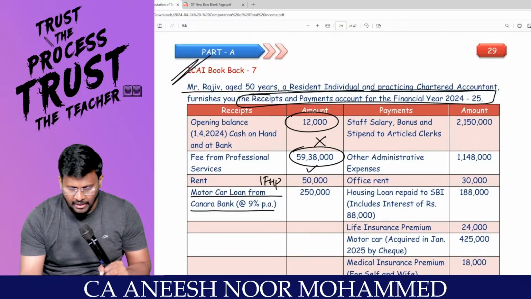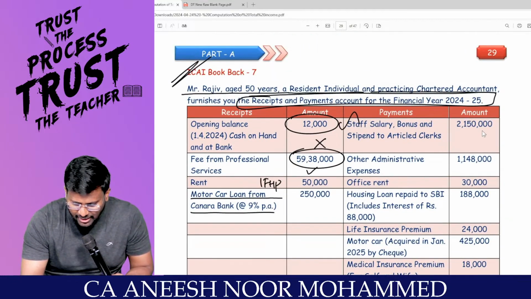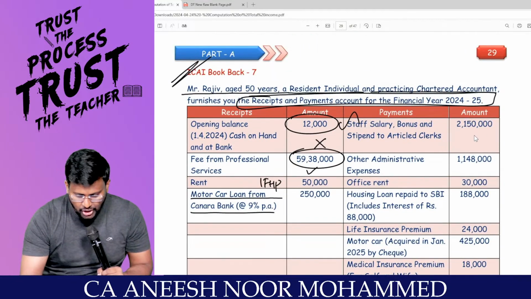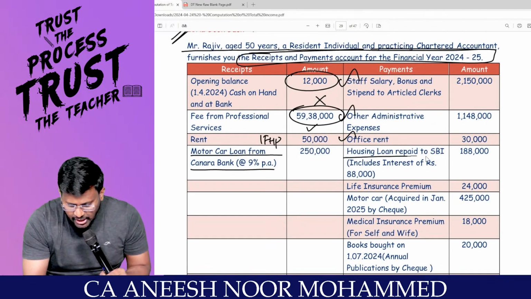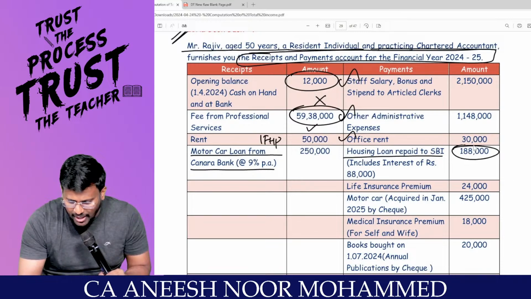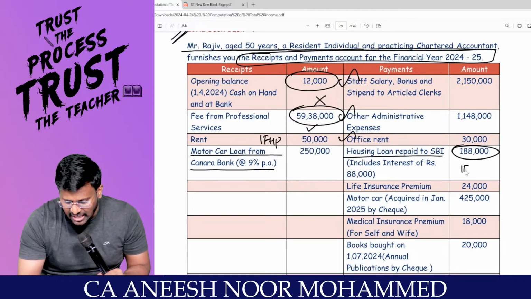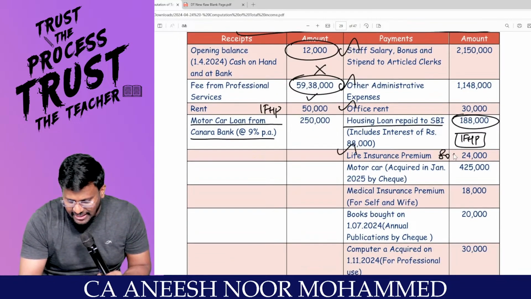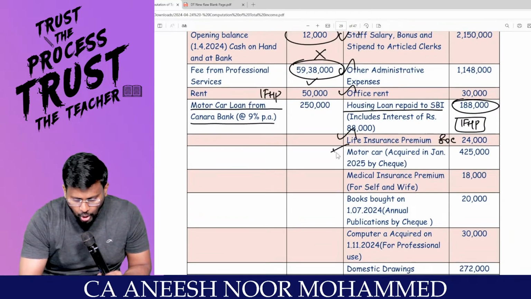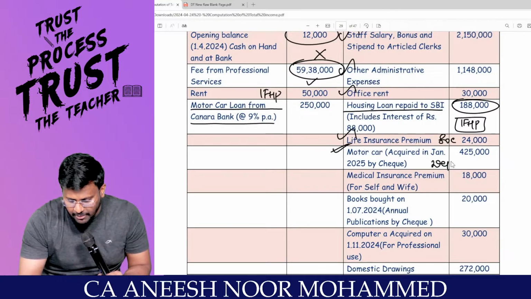Comfortable, sir? Salary, staff and bonus, stipend to article clerk, allowed as a deduction. Other admin expense, allowed. Office rent, allowed. Housing loan principal repaid to SBI, 1,88,000, which is, sir, IFHP related matter, right? Life insurance premium, 80C related matter, right? Motor car acquired, depreciation can be claimed, correct?